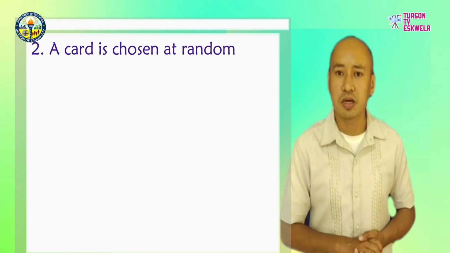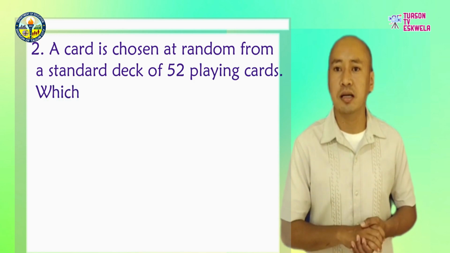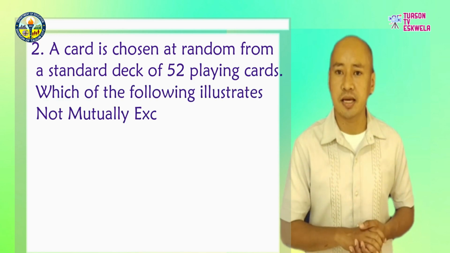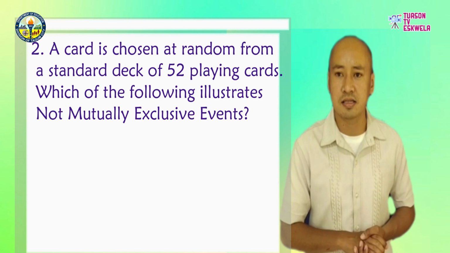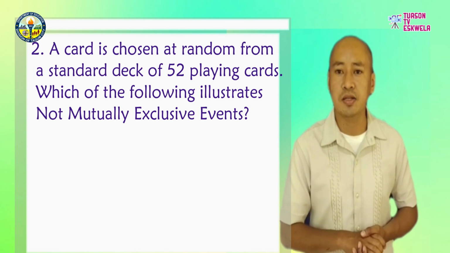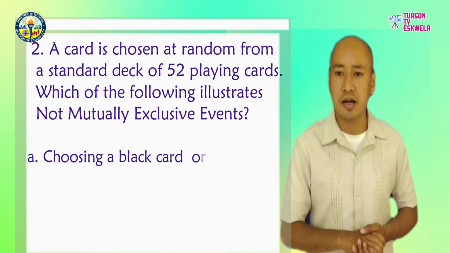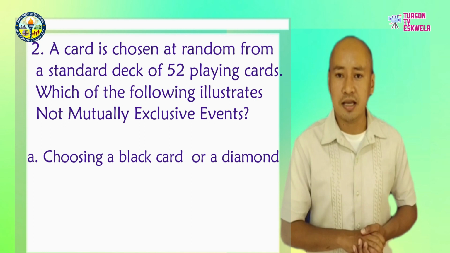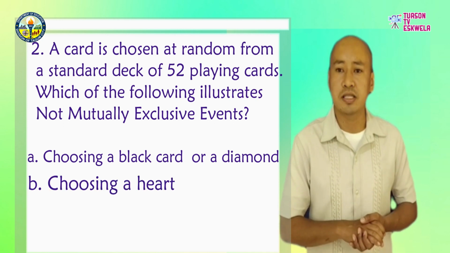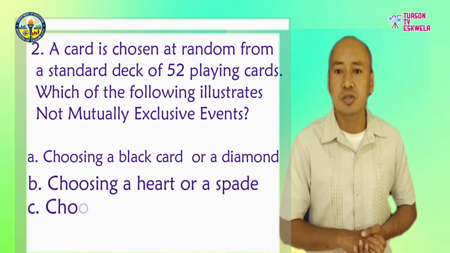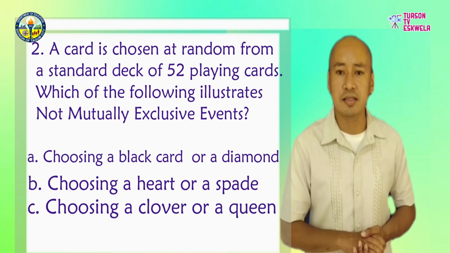Problem number 2. A card is chosen at random from a standard deck of 52 playing cards. Which of the following illustrates not mutually exclusive events? A. Choosing a black card or a diamond. B. Choosing a heart or a spade. C. Choosing a clover or a queen.